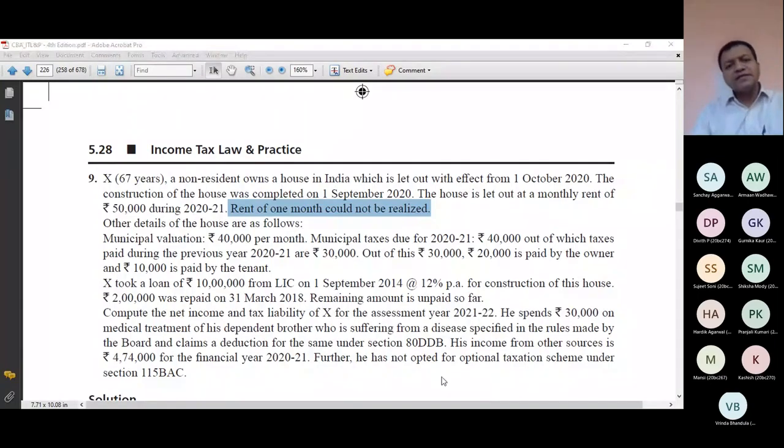Or this month lies in which period? Sir, 1st October to 31st March. Yes, this period obviously lies between 1st October 2020 till 31st March 21, because it is this period during which I put the house for the purpose of using it by any other person on rent. So that unrealized rent can only be of that period during which it was let out.